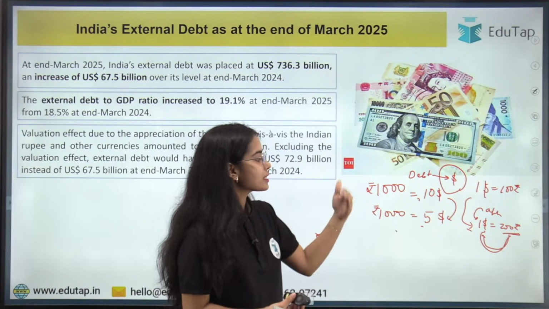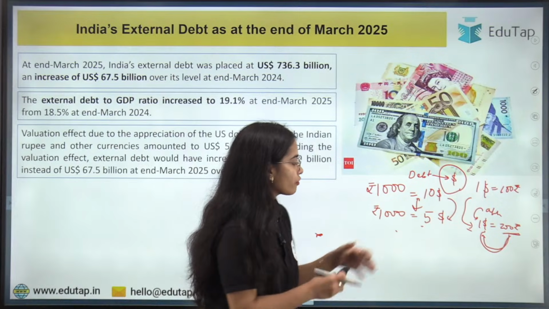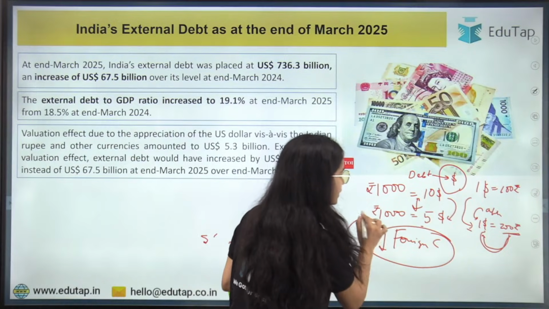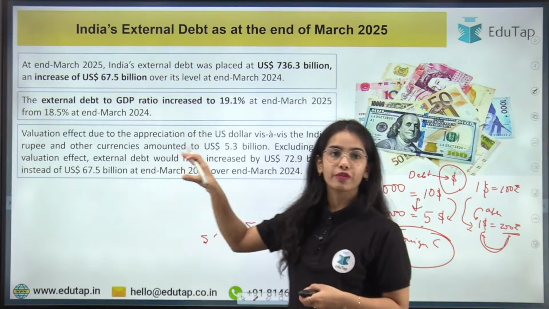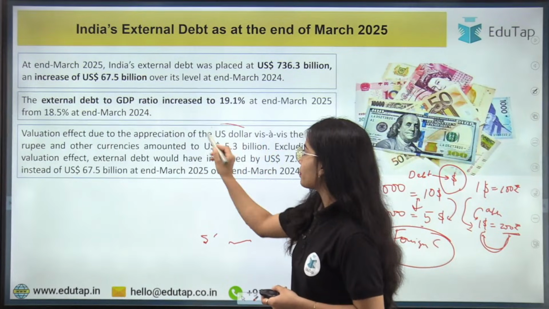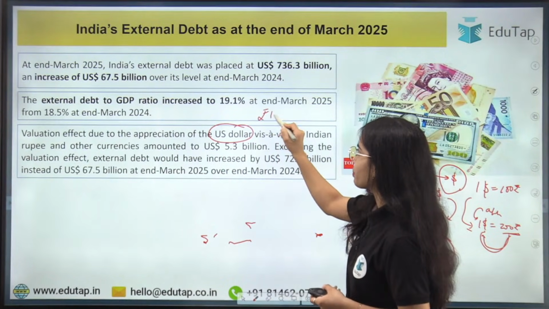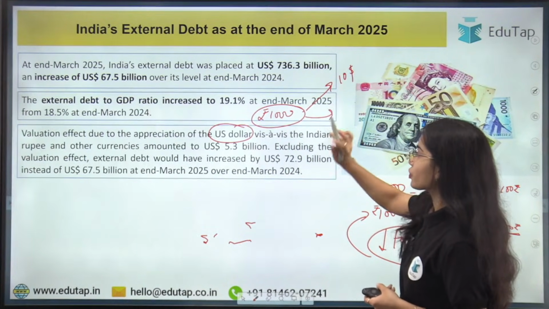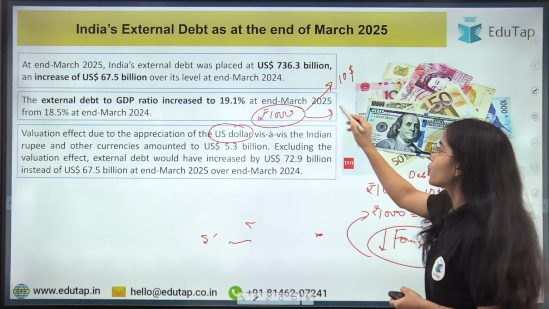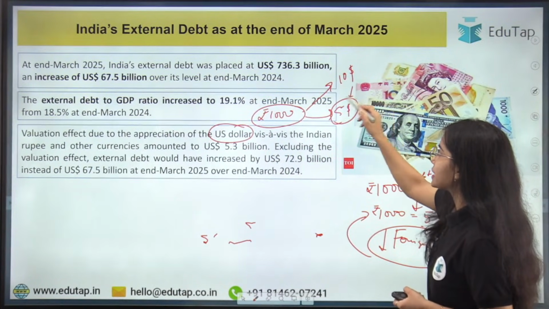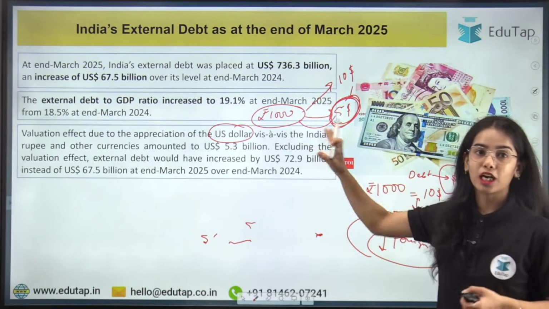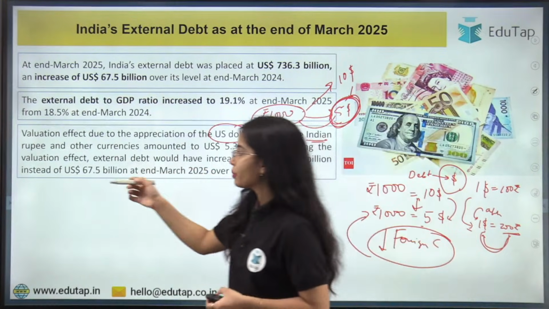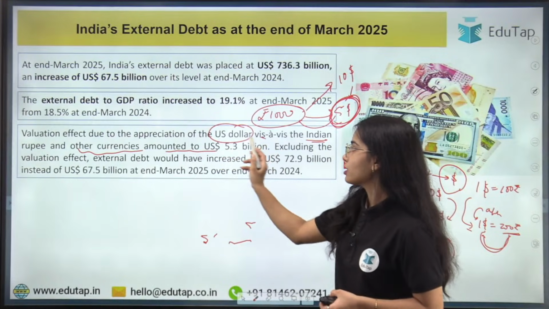So that means when the dollar is appreciating, you require lesser of the foreign currency to cover the debt. So valuation effect due to appreciation of US dollar. Before you needed $10 to get 1000 rupees, but now because of the appreciation of US dollars, let's say you only require $5. So you require lesser dollars to provide you the money that you want. So because of the appreciation of the US dollars against the Indian rupee and other currencies, this amounted to US dollar 5.3 billion.